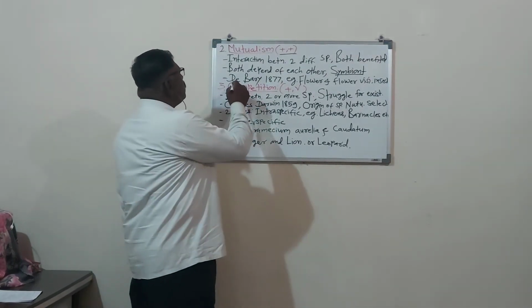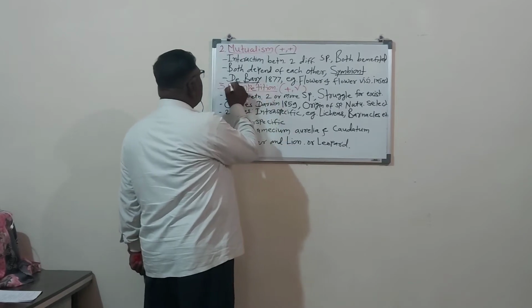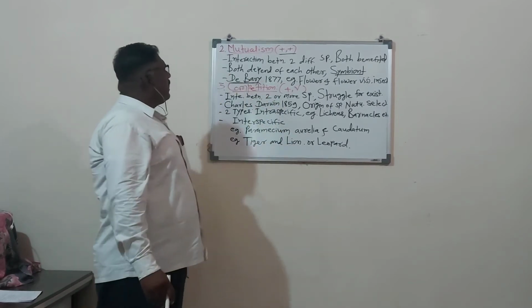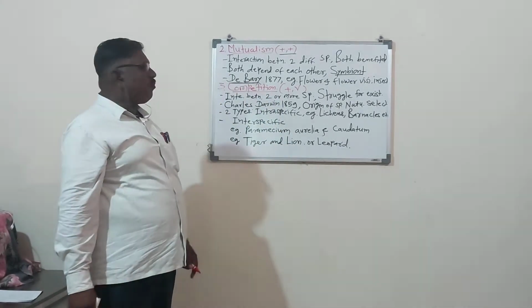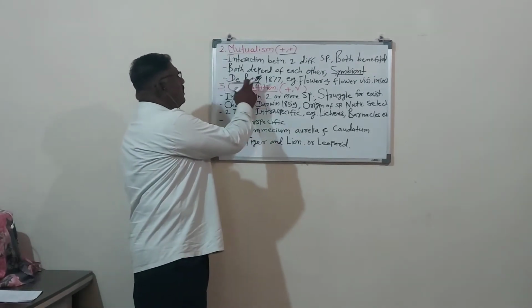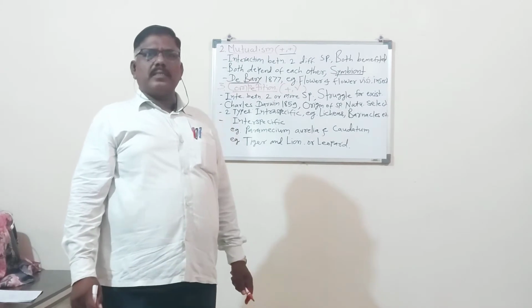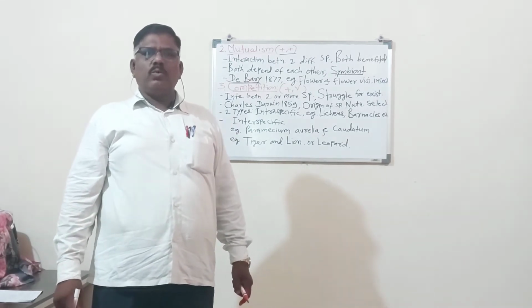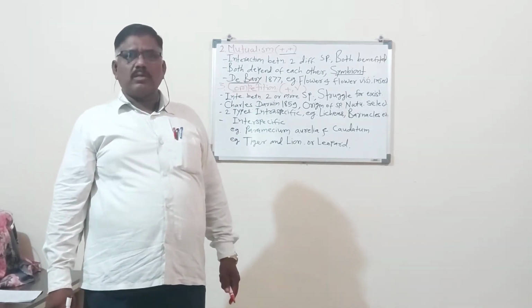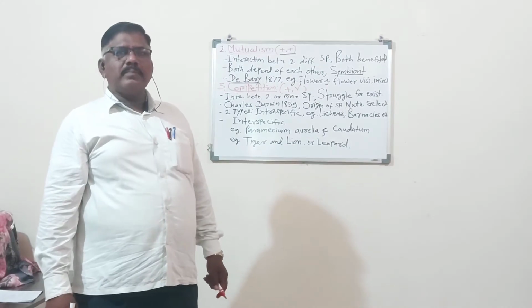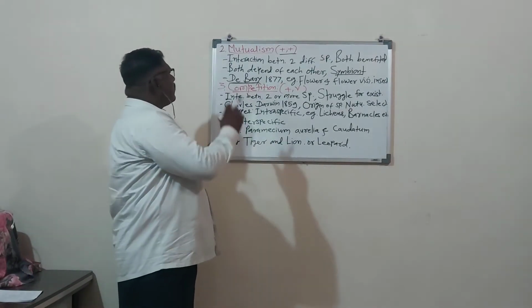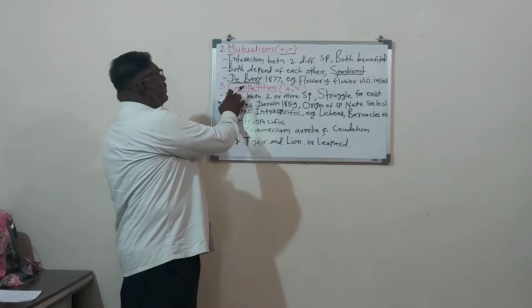This term mutualism was first given by the scientist D. Barry. Who was D. Barry? D. Barry is an ecologist who studied biotic interaction, and he discovered mutualism in the biotic system.